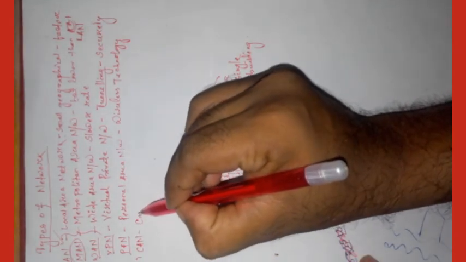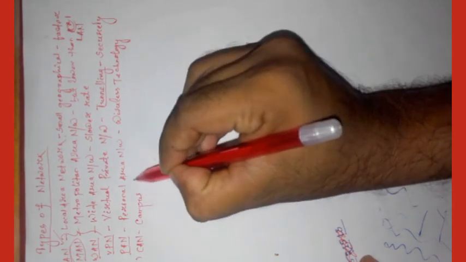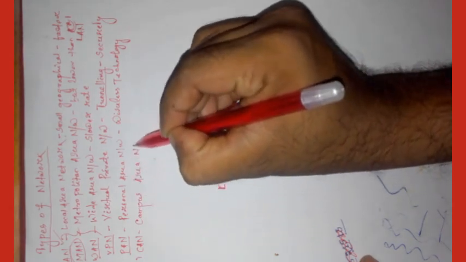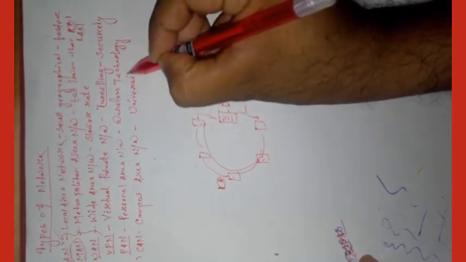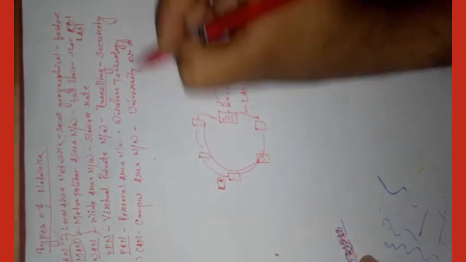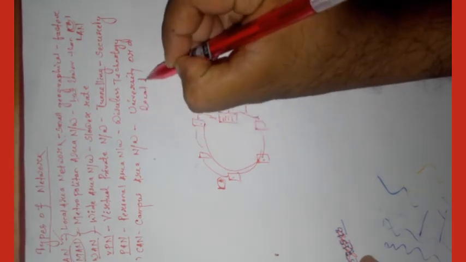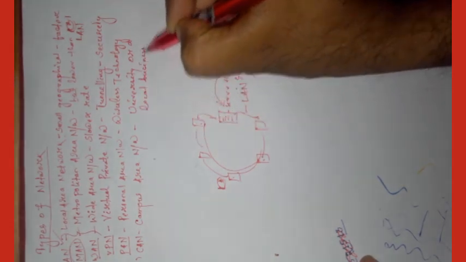Full form of CAN is Campus Area Network. It is connected within a university or a local business campus.